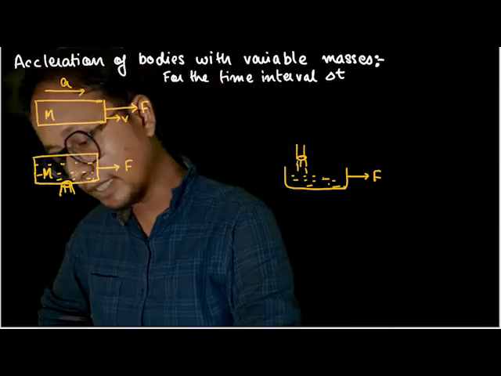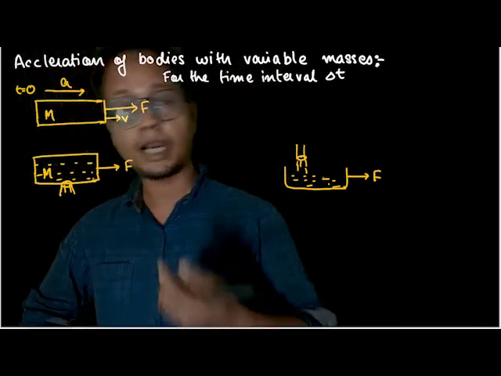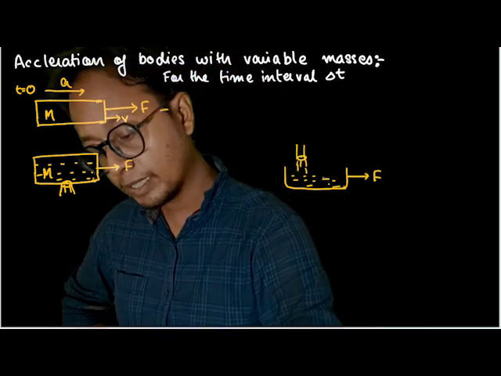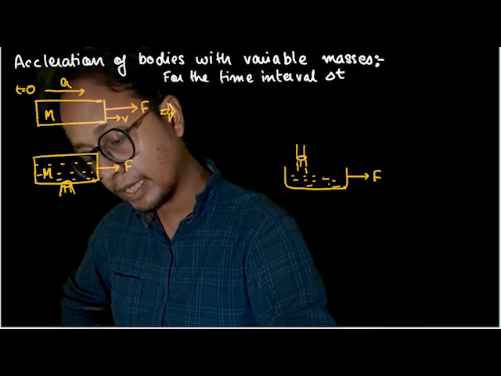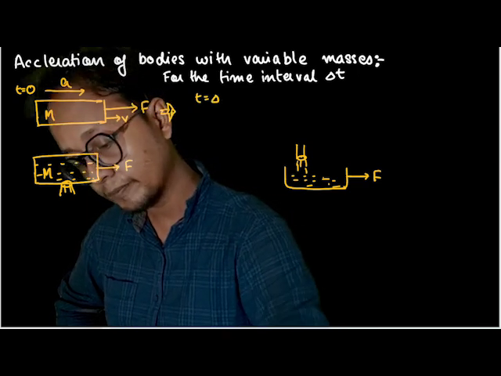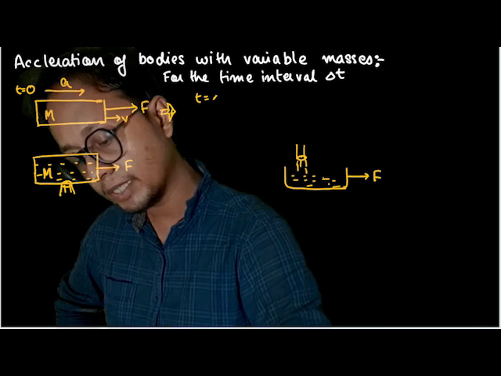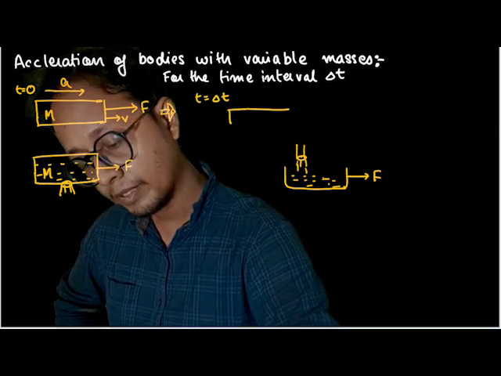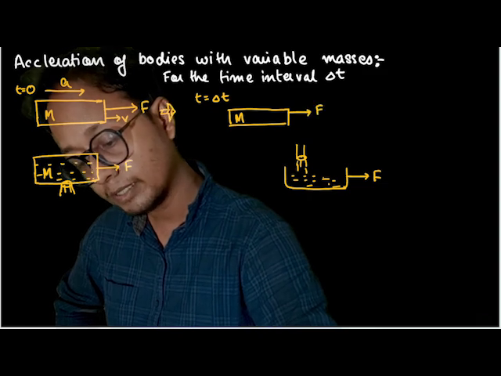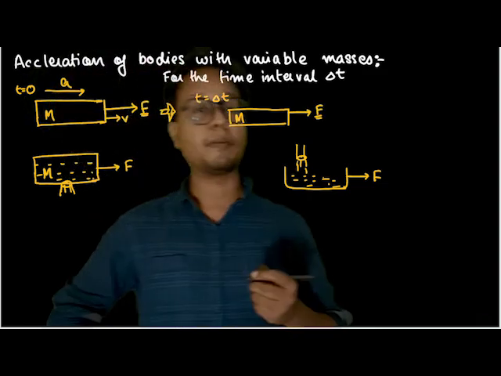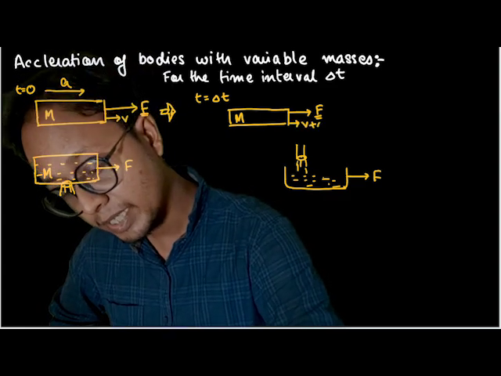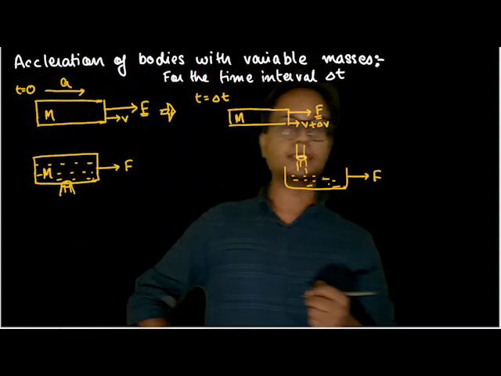See, at time t equals 0, suppose the cart has some velocity v. At time t equals delta t, what would happen? The velocity of the cart would increase. At time t equals 0 plus delta t, or delta t, the mass is the same and the force is constant. All the forces that I'm applying here are constant. So the velocity of the body would become v plus some additional velocity dv, isn't it?